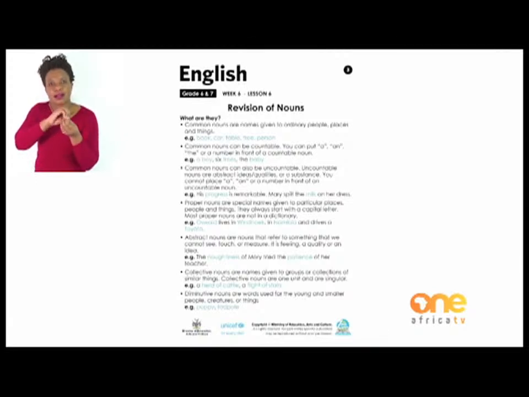Right? Remember, a and an, these are the articles that we talked about, and we also have a definite article, the. E.g., a boy, 6 trees, the baby.